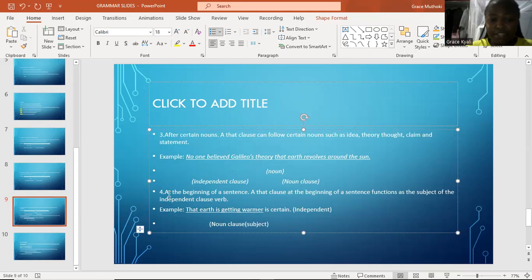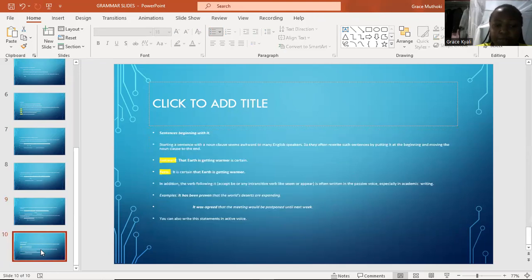Number 4, at the beginning of a sentence. That clause at the beginning of a sentence functions as the subject of the independent clause verb. For example, that Earth is getting warmer is certain. Is certain is the independent clause, and that the Earth is getting warmer becomes our noun clause because it contains the subject.